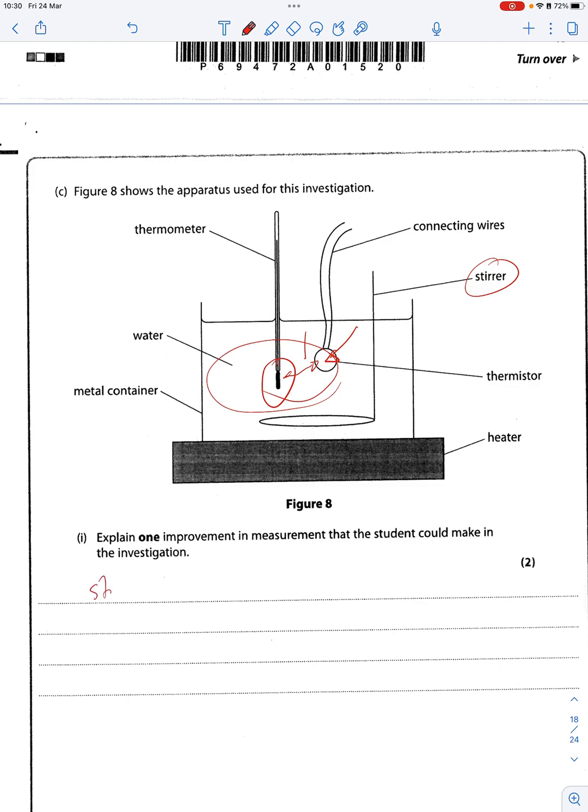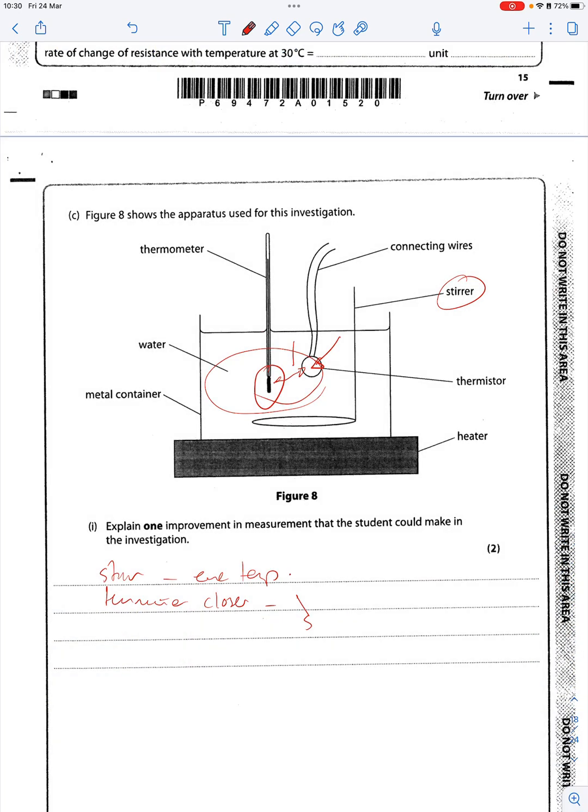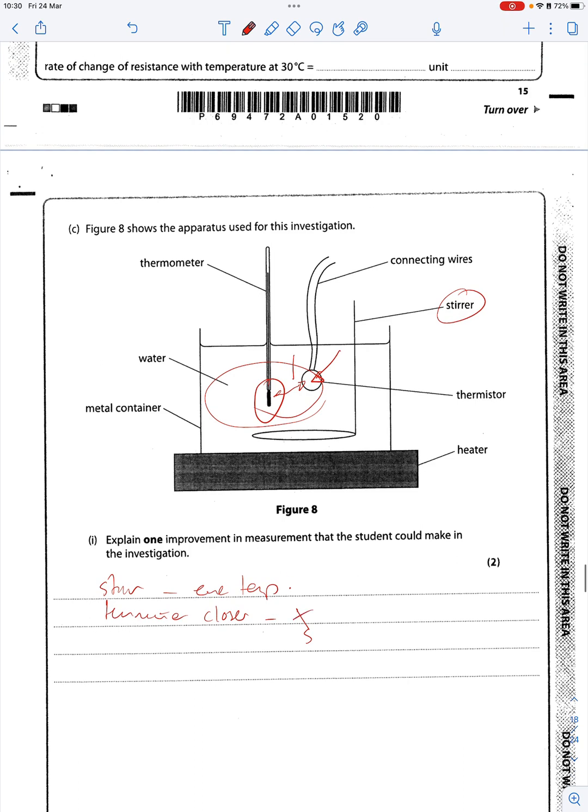A suitable improvement is stir it, and that will keep an even temperature. Thermometer closer, so the temperature is the same as the thermistor. That's the idea.